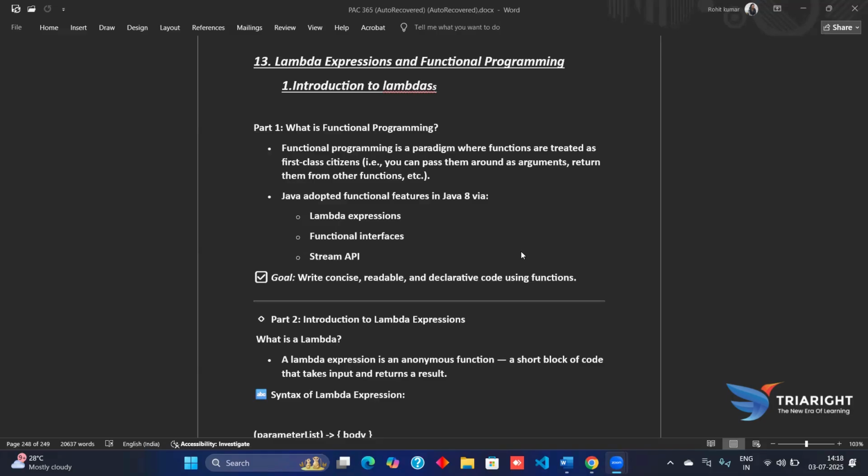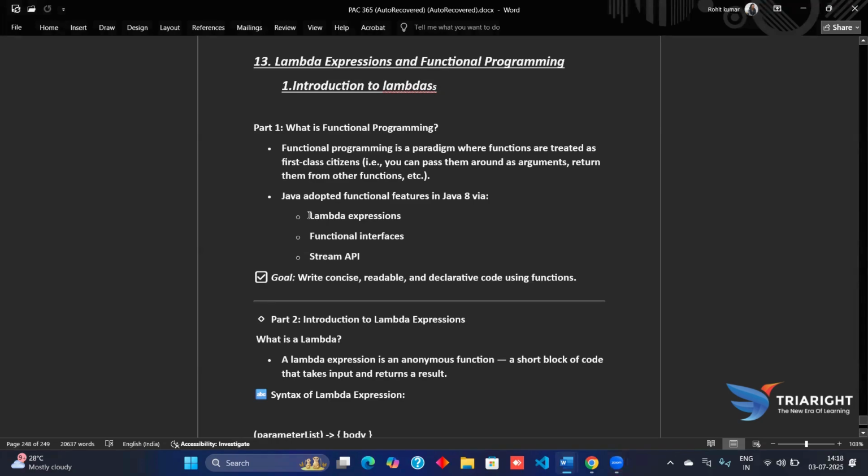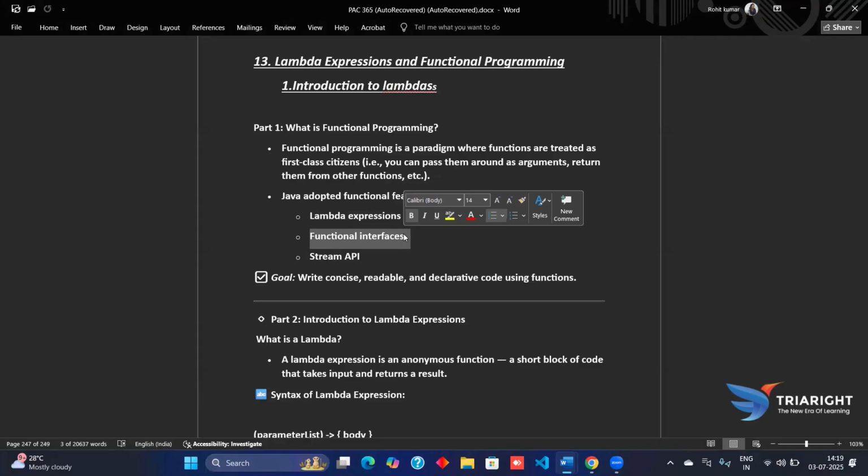Java historically was an object-oriented language, focused on classes and objects. But starting with Java 8, the language adopted key functional features to let us write more concise, declarative, and readable code. These features include Lambda expressions, which are anonymous functions that we can pass around, and functional interfaces, which are interfaces with a single abstract method that a Lambda can implement.